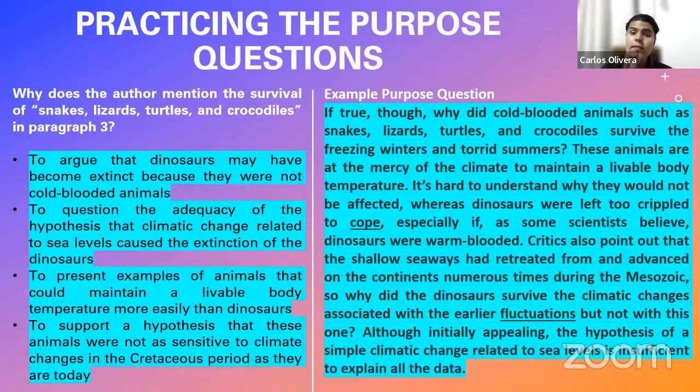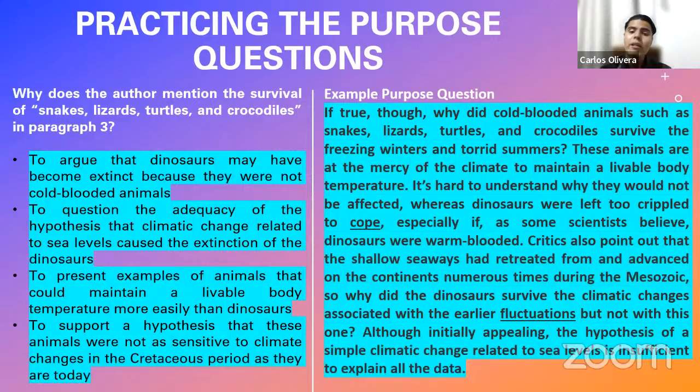What is the mode of the sentence? And secondly, what is this provoking? What is the author talking about immediately after you have this sentence, right? And because of that, you come up with the correct answer. For example, the first one, is this the correct answer? To argue that dinosaurs may have become extinct because they were not cold-blooded animals.